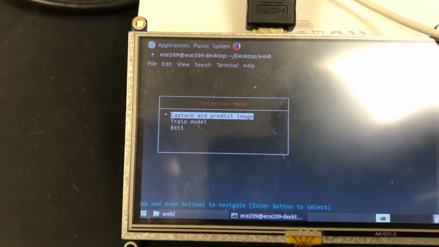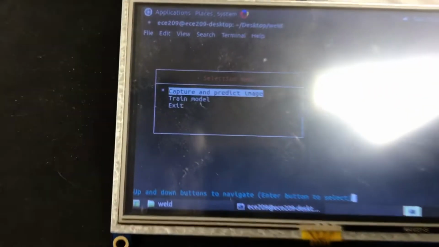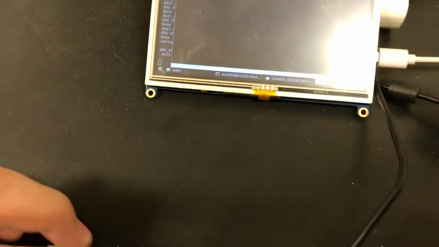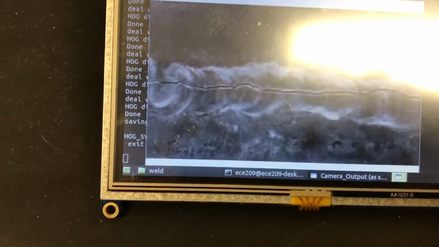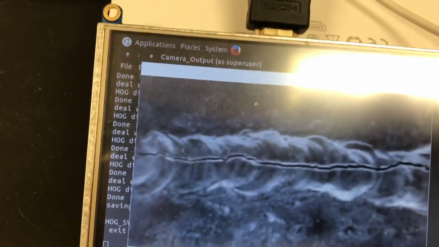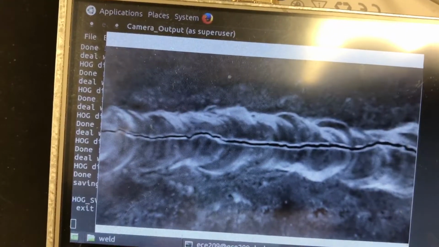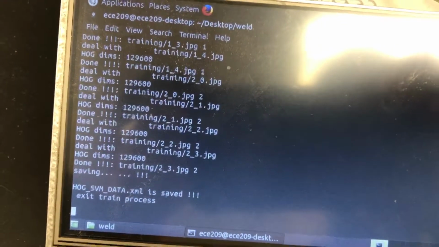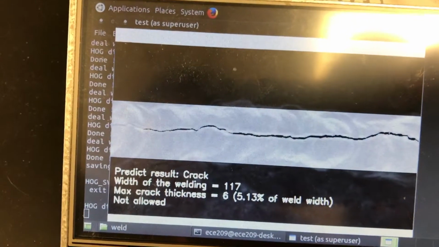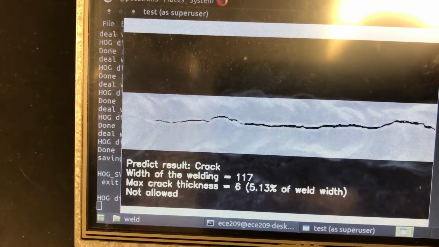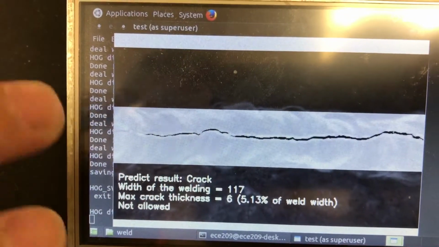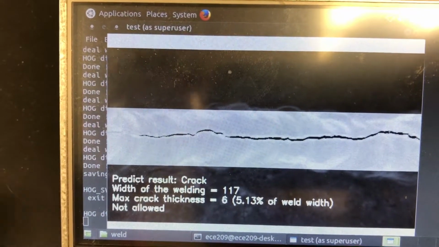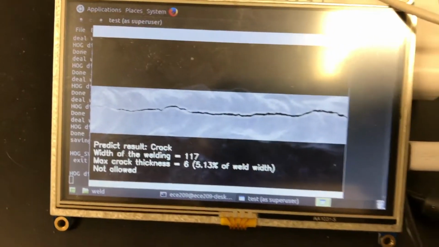Okay, so now the model is trained, we can take a picture and predict. As you can see, we can use the camera to take live images, and just put the camera on the weldment, press the button. It will take the picture and show the prediction, also with some parameters like the thickness of the weldment and the thickness of the crack. So this is for the cracking.